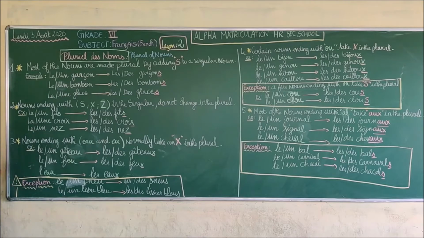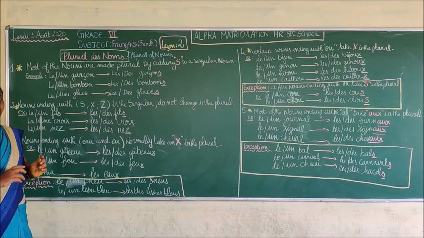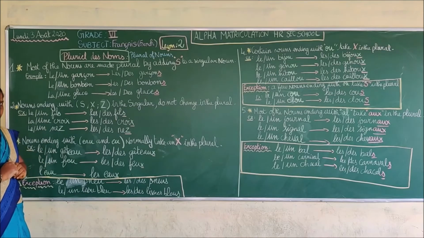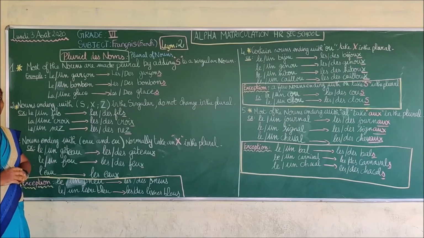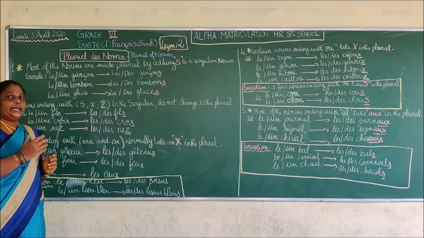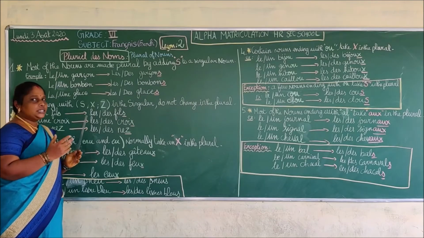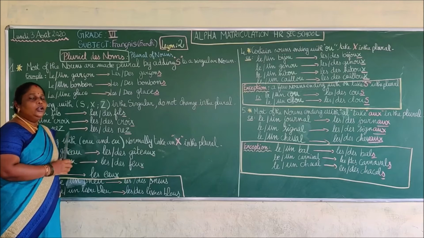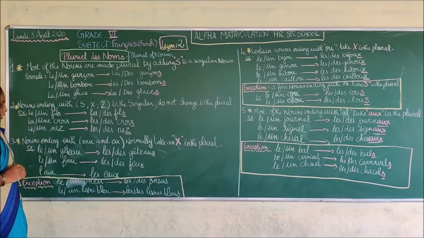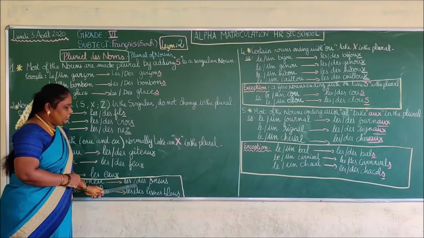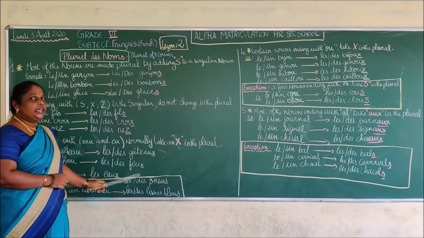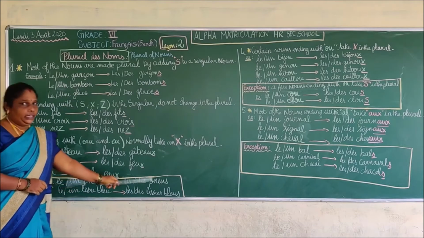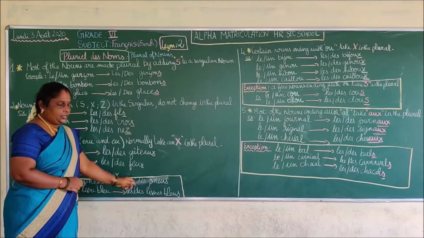Next, we have some exceptions, so that we cannot change into X. It remains with S. Le pneu. What is le pneu? Le pneu is a tire of a car or a cycle or a bike. Le pneu is a tire. So les pneus, des pneus. You can see we did not put X. This is an exception. We are going to put S for that.